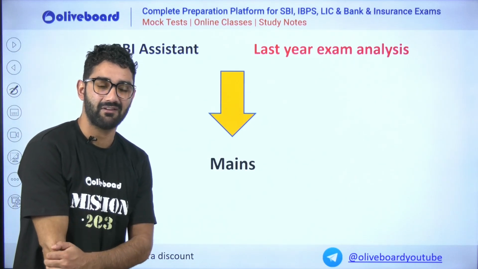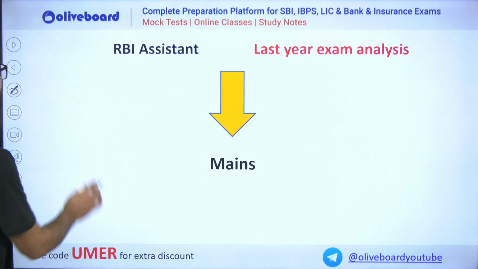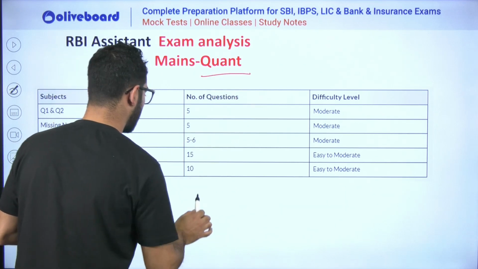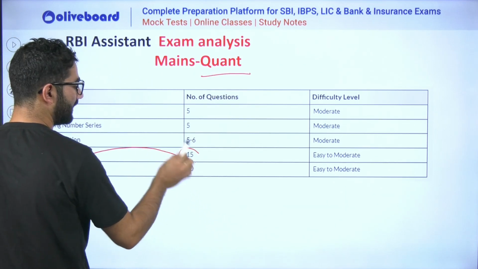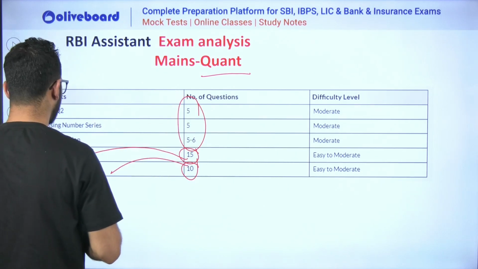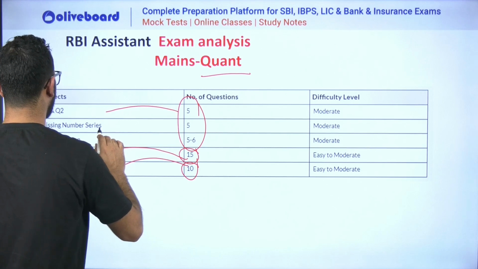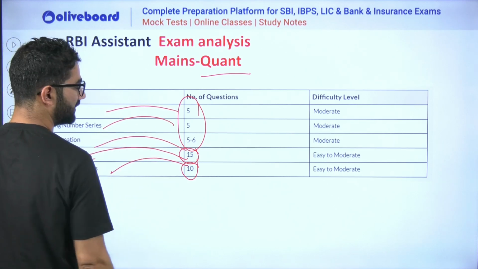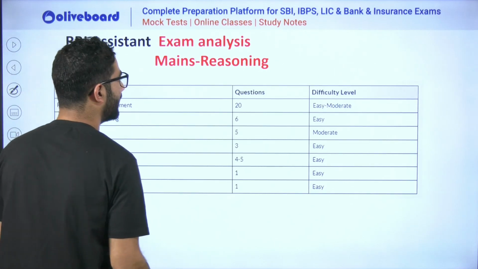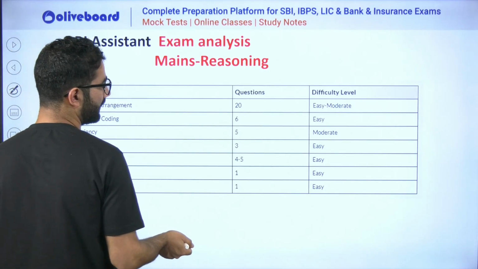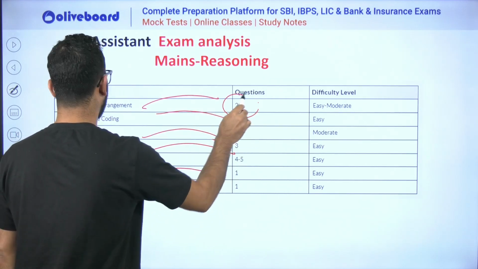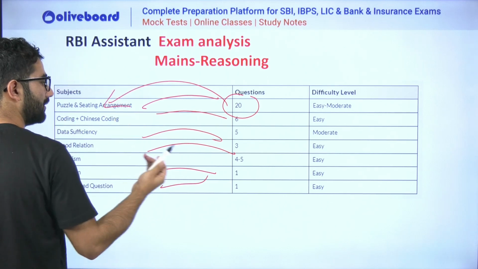Now, sir, what about the RBI assistant mains analysis? We are going to start with the quant. The maximum has been asked for DI. This is very important. Arithmetic 10, and these are the 5, 5, 5, I mean quantity comparison, missing series, approximation, and all that. Easy questions. Now, if we talk about the reasoning, 35, sorry, how much will it be? 40. So it was this much, this much, and this much. Maximum was on puzzle and sitting arrangement.